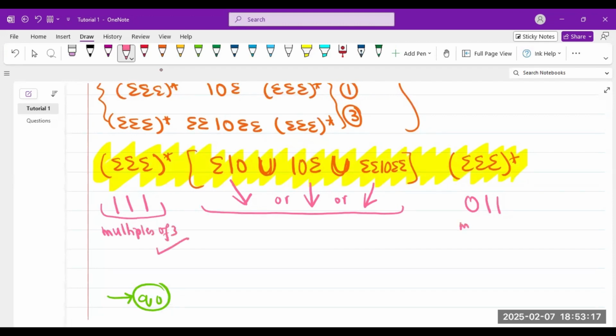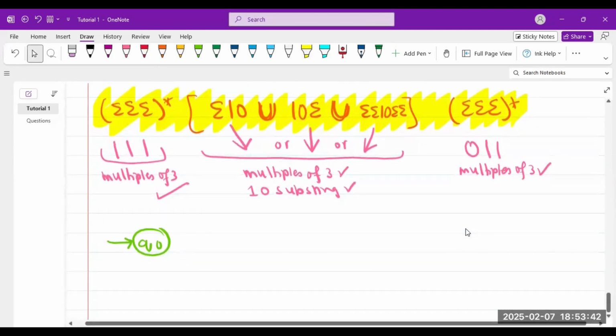It caters multiples of 3. And here it is again multiples of 3. But it satisfies the second condition, that the second condition says 1, 0 substring. And in this we can see that it is a 1, 0 substring.